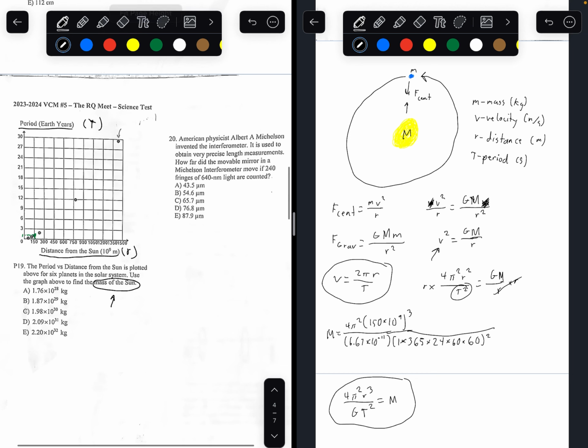So 4 pi squared times 150 times 10 to the power of 9 cubed divided by 6.67 times 10 to the power of negative 11.